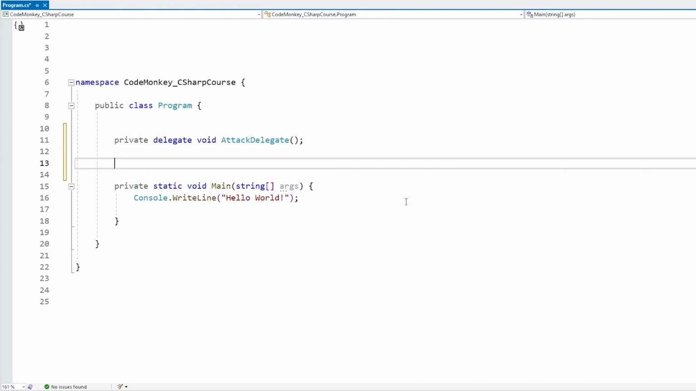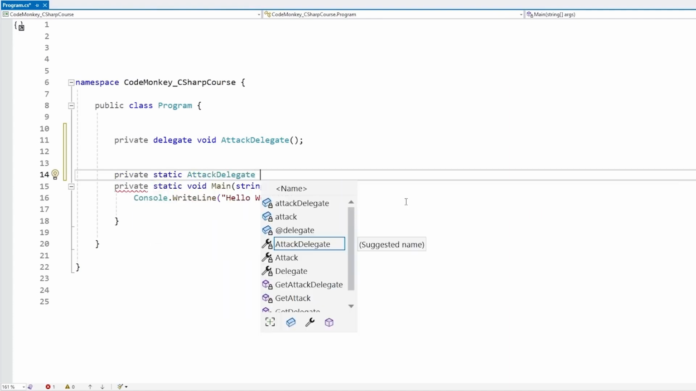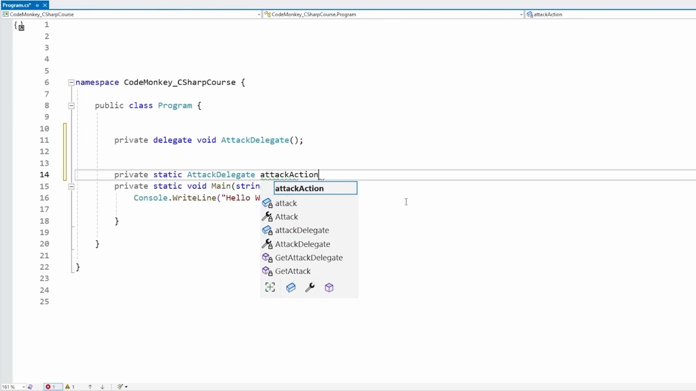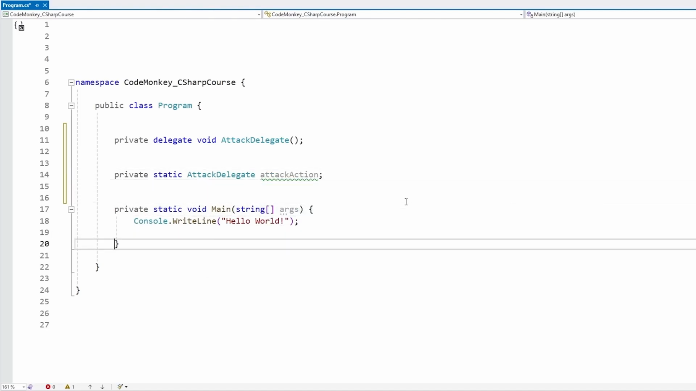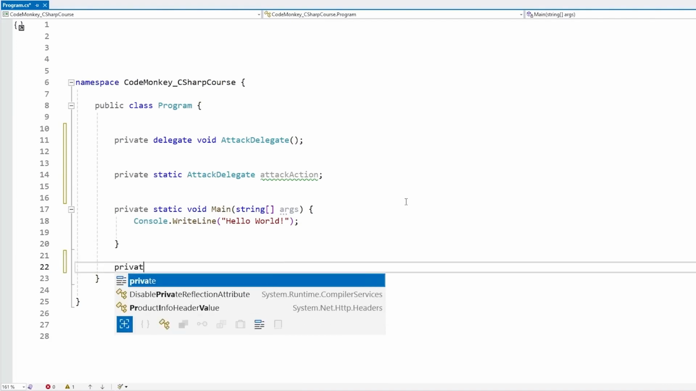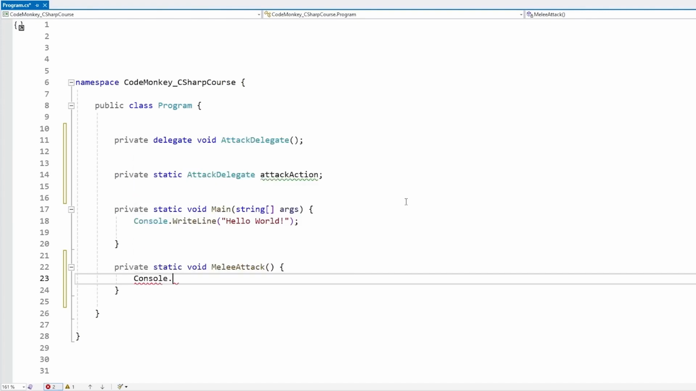Now we can use this type just like we can use any other type. So for example here, let's make a field of this type. So let's make it of type AttackDelegate. And let's give it some name like attackAction. Okay, so just like this. And then, like I said, the goal is you can store functions inside a delegate variable. So over here, let's make a regular function. Let's call it MeleeAttack. And let's just do a Console.WriteLine and let's print out melee attack.